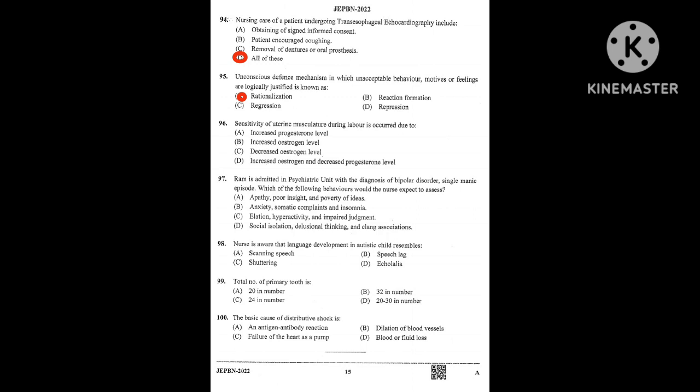Question number 96, sensitivity of uterine musculature during labor is due to option A, increased progesterone level, option B, increased estrogen level, option C, decreased estrogen level, option D, increased estrogen and decreased progesterone level. So sensitivity of uterine musculature during labor is due to increased estrogen and decreased progesterone level. Option D is the right answer.